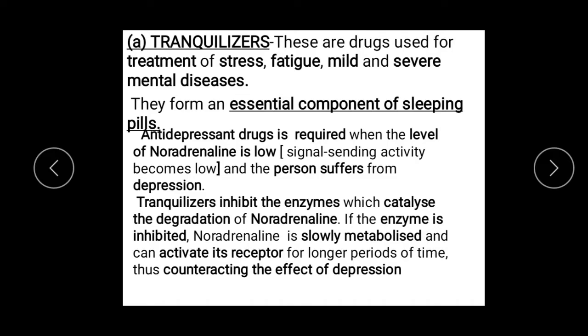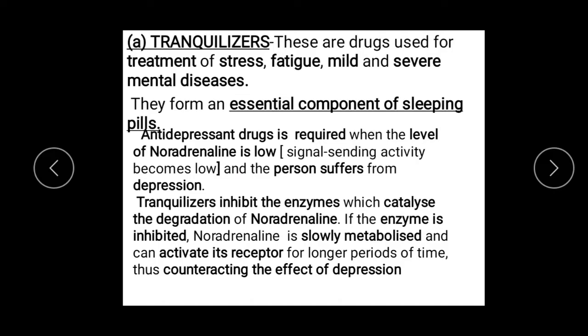Now, before we move into the examples of tranquilizers, you need to know a small thing about depression and antidepressant drugs. See, many people suffer from depression. Now you have to know that those people who suffer from depression have a low level of a substance known as noradrenaline. So any person who suffers from depression, their noradrenaline level will be low. In such a case, we will use a tranquilizer.